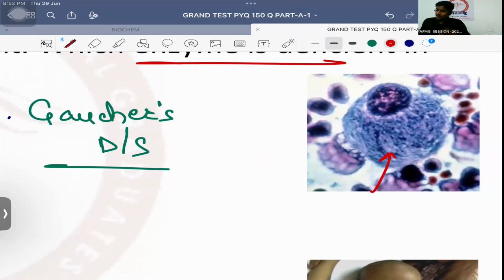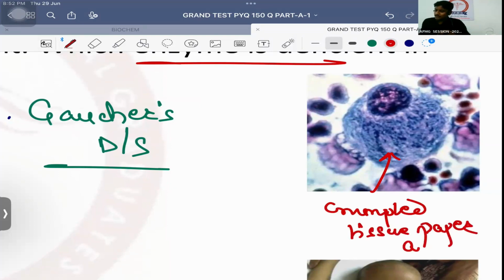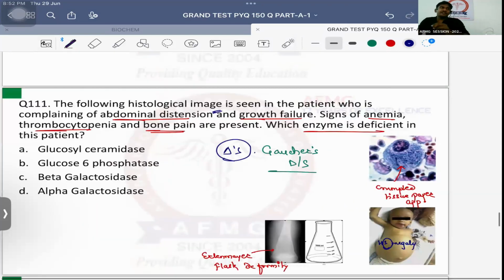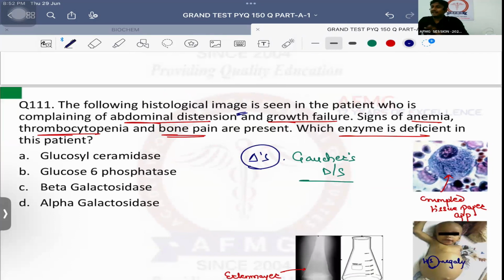Crumpled tissue paper appearance. That is a classical feature. So crumpled or wrinkled tissue paper appearance is seen in the cases of Gaucher's disease. Please, important. Most common lipid storage disorder, and the enzyme deficiency is glucosidase. Beta glucosidase, also known as beta glucocerebrosidase, also known as beta glucosyl ceramidase.